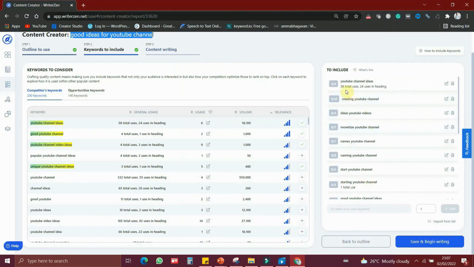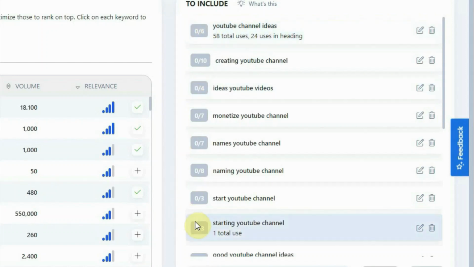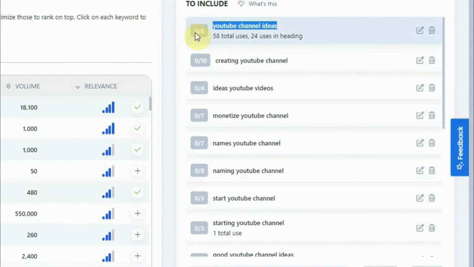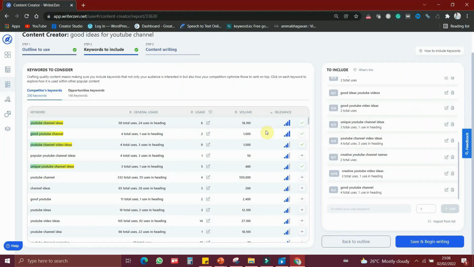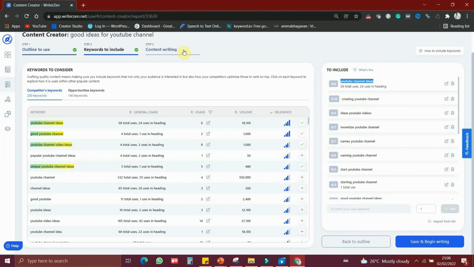So how many times you have to use this keyword in your article will be also decided by the writers and AI. So which is very powerful. So once you start to write the article, if you use this keyword, it will be calculating here, so that it will be very easy to track how many times you are using this keyword. I'll show you that feature in content writing part.